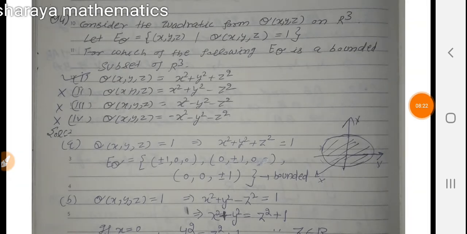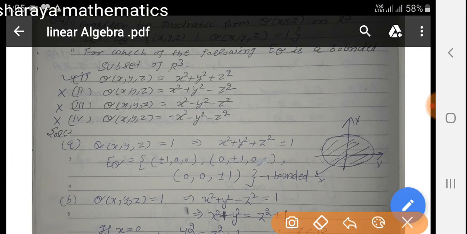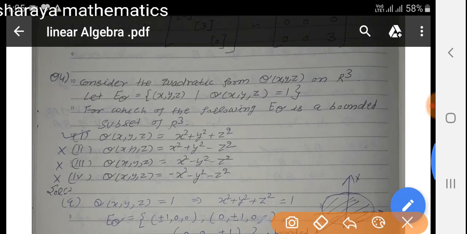Next question is question number 4, from quadratic forms. Consider the quadratic form Q(x, y, z) on R3. Let E_Q be the set of (x, y, z) satisfying the condition Q(x, y, z) = 1. Then for which of the following is E_Q a bounded subset of R3?